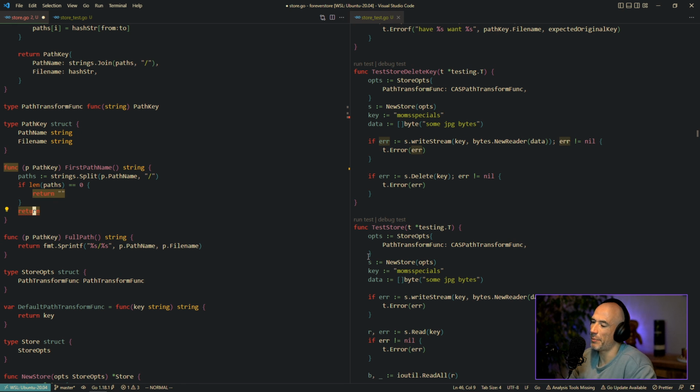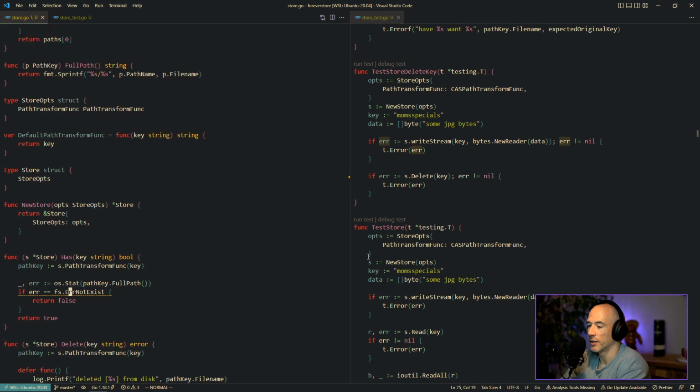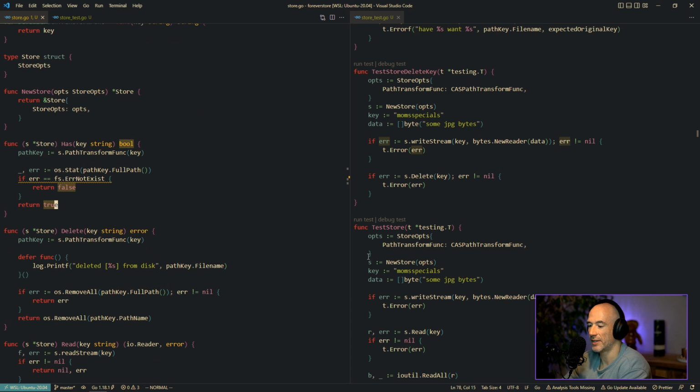I mean, you could say path name needs to return a string and an error, but I'm a big fan of errors and handling errors, very important. But if you are trying to get the first path name, but you cannot make a path name, something is terribly wrong in your system, in my opinion. Something to think about. We could say return the paths 0, right? The first one.